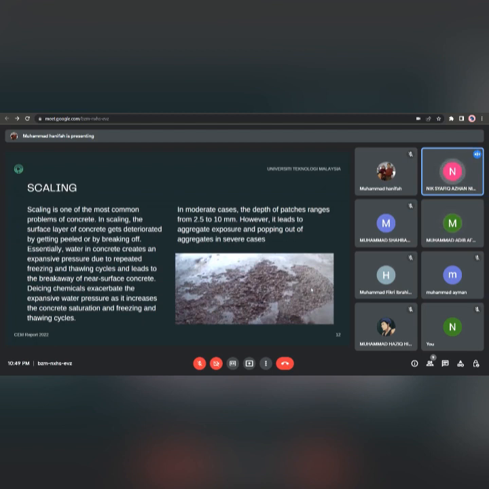In scaling, the surface layer of concrete gets deteriorated by getting peeled or by breaking off. Essentially, water in concrete creates an expansive pressure due to repeated freezing and thawing cycles and leads to the breakaway of near surface concrete. These same chemicals exacerbate the expansive water pressure as they increase the concrete saturation and the freezing and thawing cycles. In moderate cases, the depth of patches ranges from 2.5 to 10 mm. However, it leads to aggregate exposure and popping out of aggregates in severe cases.